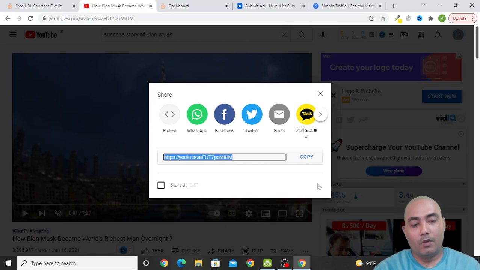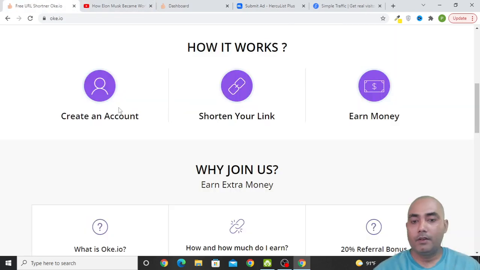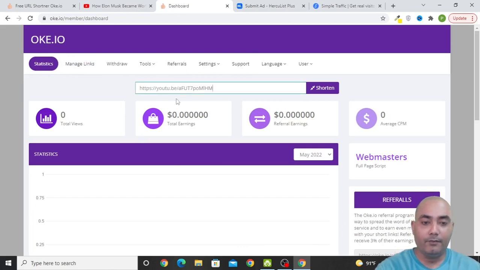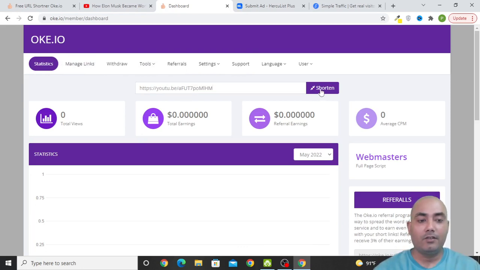Once you copy this video link, you go to the platform and firstly sign up. The dashboard of this platform looks like this. If it is not showing, then just click on home and you will reach this kind of interface. Now you can paste that YouTube video's URL here and click on shorten. So now this is going to be the shortened link.